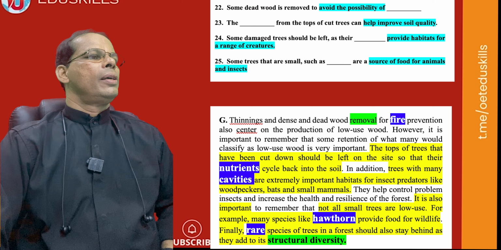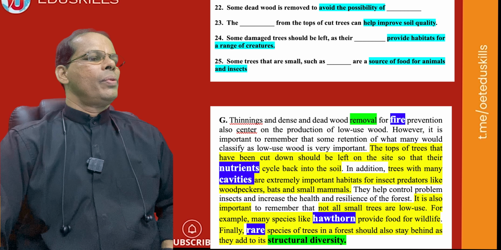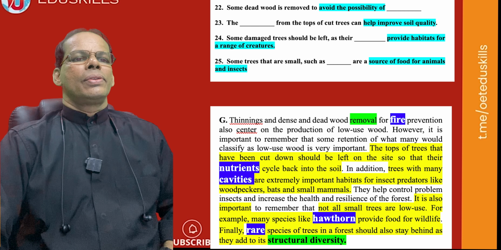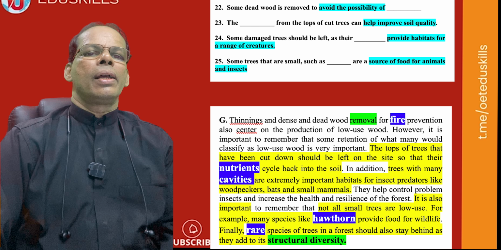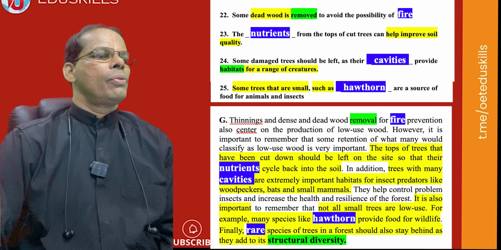It's also important to remember that not all small trees are low use. For example, many species like hawthorn provide food for wildlife. For example, such as many species like hawthorn, the example given. Some trees that are small, such as hawthorn, are a source of food for animals and insects. So, hawthorn is the answer.